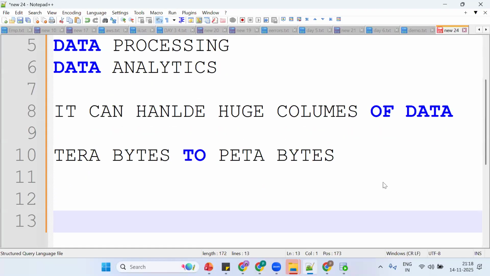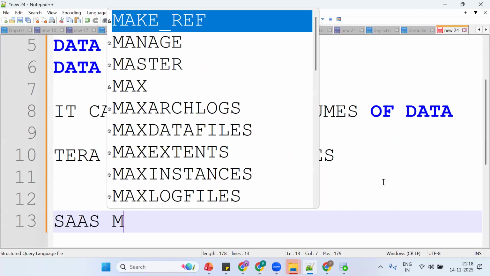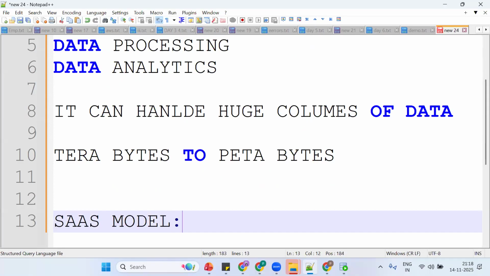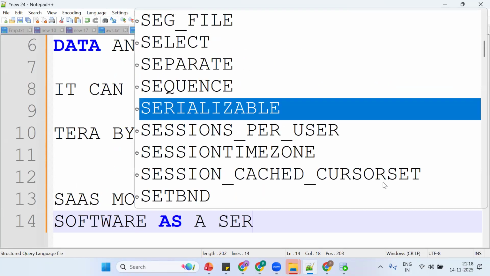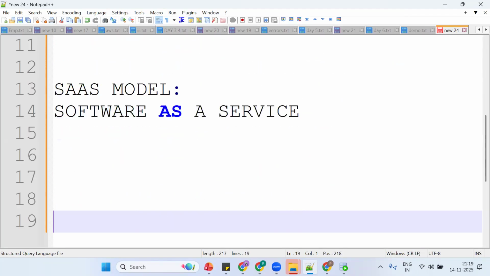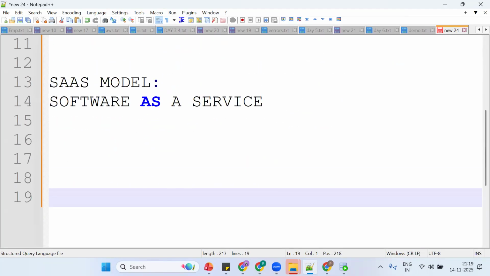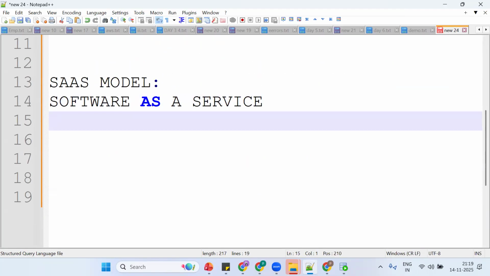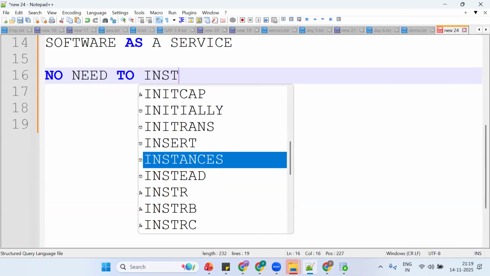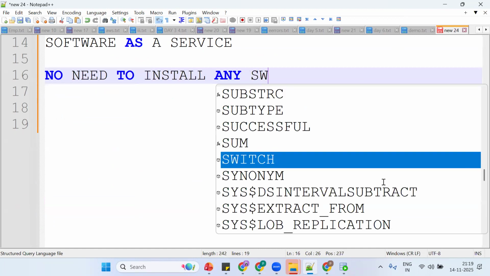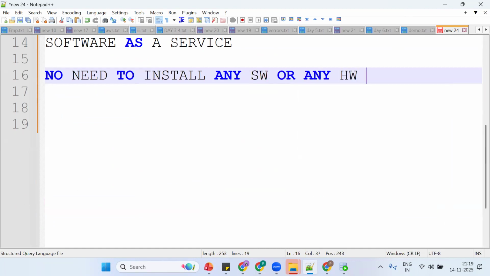Okay, see, Snowflake is a SaaS model. Tell me, anybody, what is the SaaS model abbreviation? Software as a service. What exactly does software as a service mean? Software as a service means no need to install any software or any hardware.